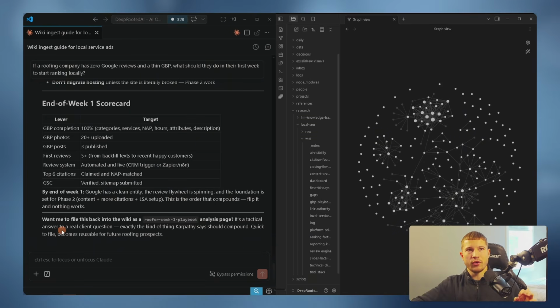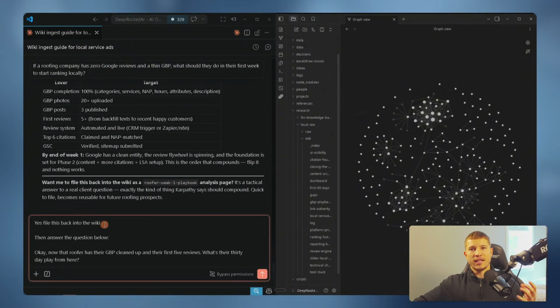And at the bottom right here, it's going to ask us if we want to file this answer back into the wiki as Roofer Week 1 Playbook analysis page. So if I'm talking to a roofer about local SEO and he's like, hey, Casper, what should I do in my first week? I could just pull this up. This is how we're going to start compounding the wiki and making it really bulletproof.